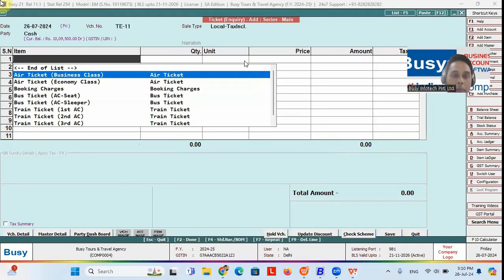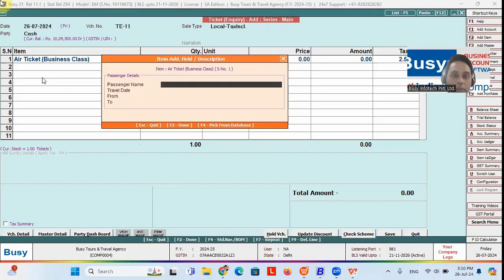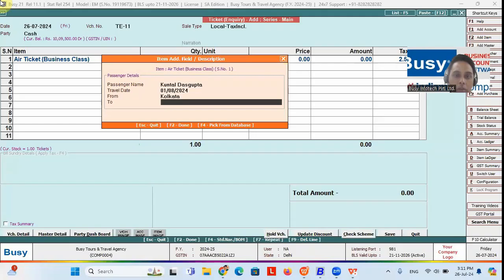And I have already mentioned the rates in the item masters once I create this as an item. So if you select this, you can get the information to put other details like passenger name. Let's say I mention my passenger name, and also I put the traveling date. The customer is going to travel on August 1st, 2024. Now the passenger is going to travel from Kolkata to Delhi.